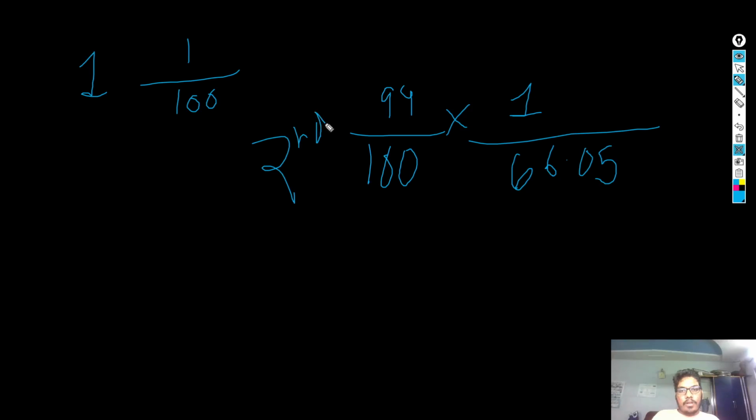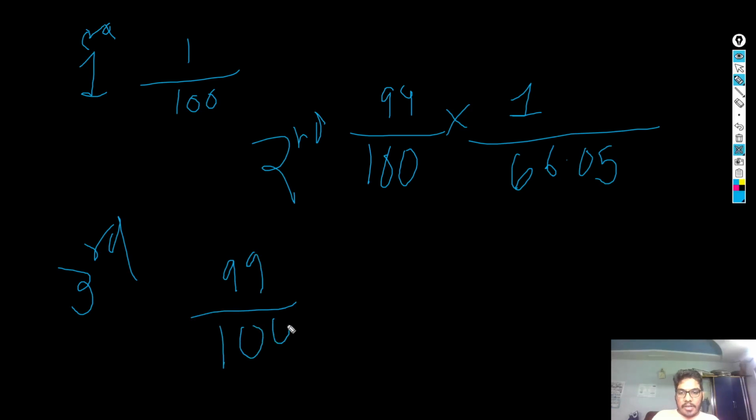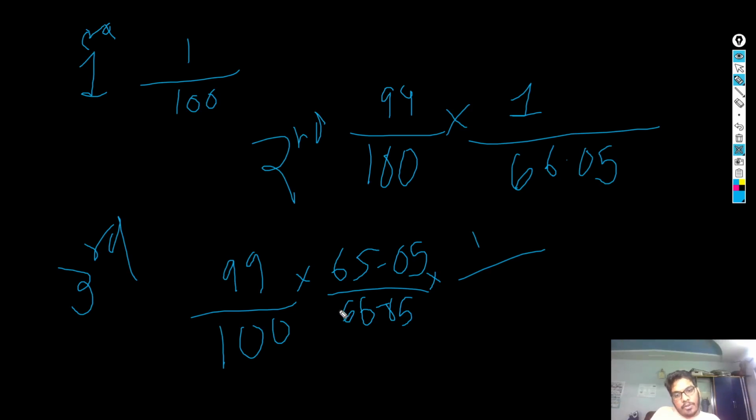This is the first round, this is the second guess. What is the probability that you are not able to do it in the third round? Third would be very simply 99 upon 100. You are not able to figure it out in the first round, 99 possibilities. Then the probability that you are not able to do it in the second round, this is total, because there are a total of 66.05, and then you did it in the first round. So this will be 49 point something, and so on and so forth, right?